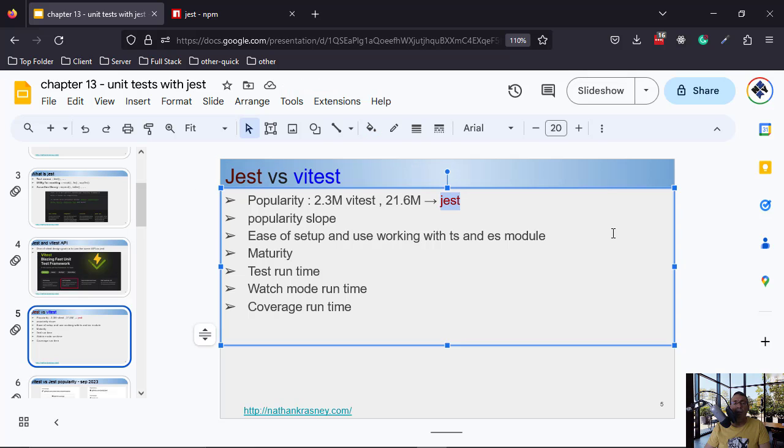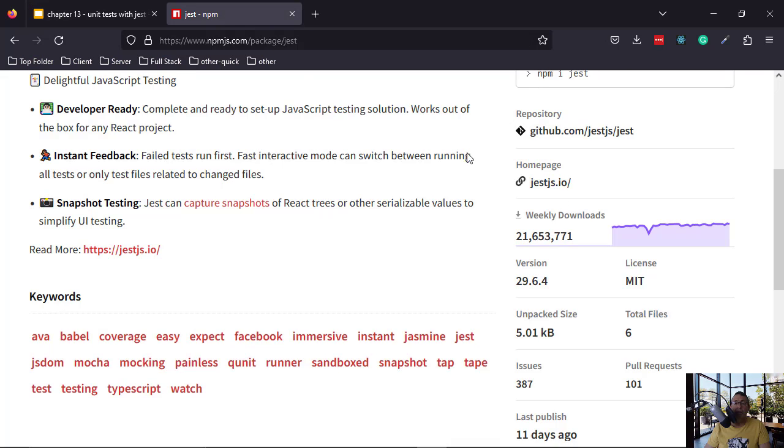And now the popularity slope. We see here that this is 1 year, so it started from 17 and ended at 21, so it's about a 20% increase from 17.